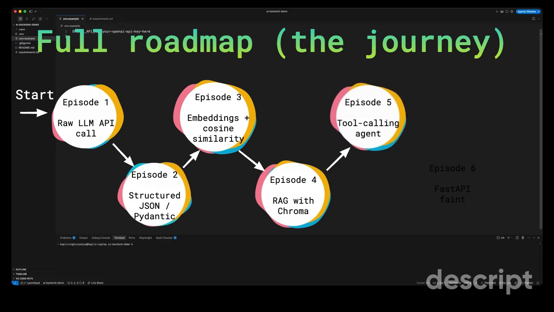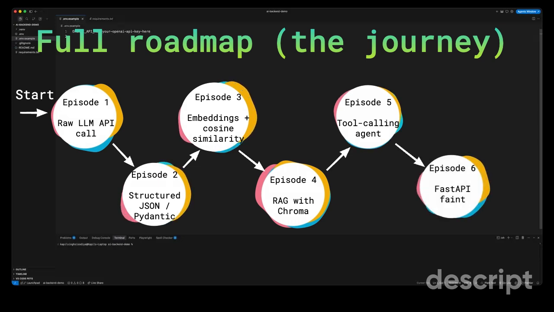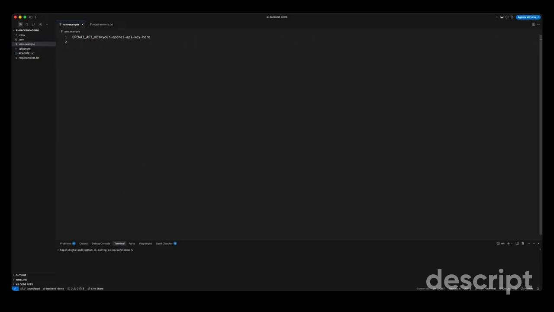And episode 5. A tool calling agent. The model decides to call your function like order lookup or escalation email. If we keep going, in episode 6, we wrap it in FastAPI so it's a real service. Let's start with episode 1.